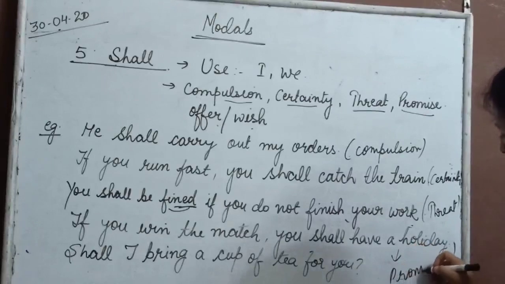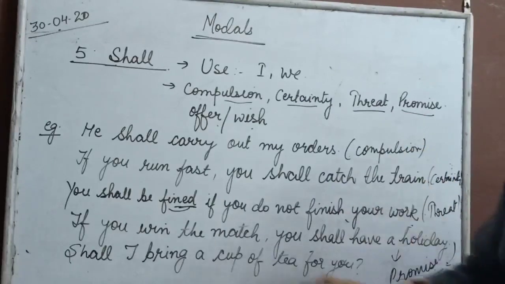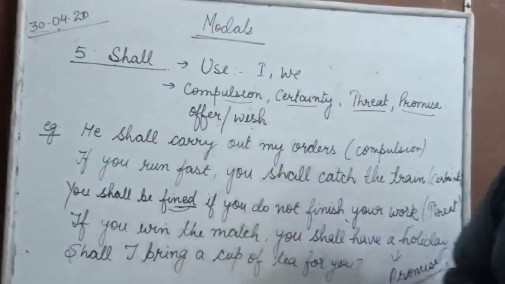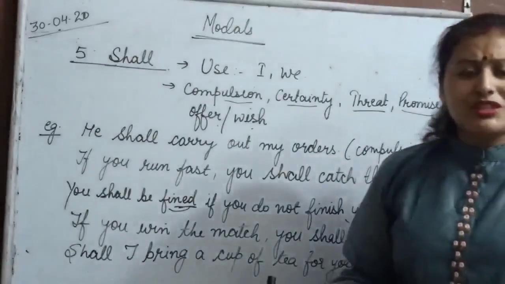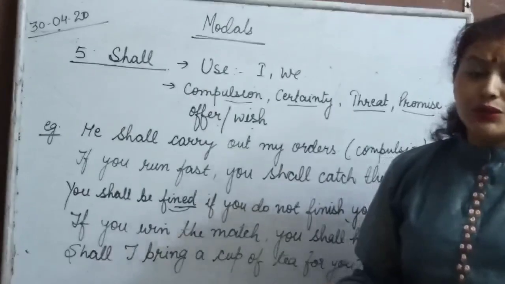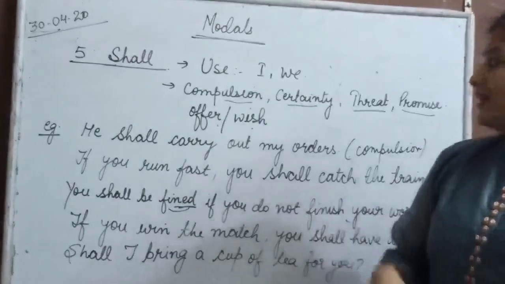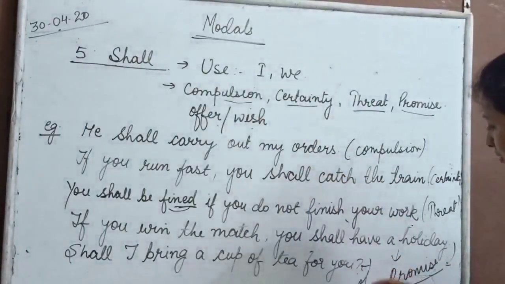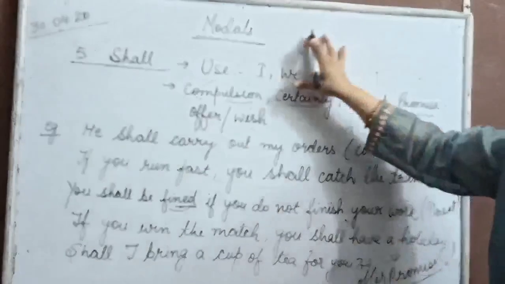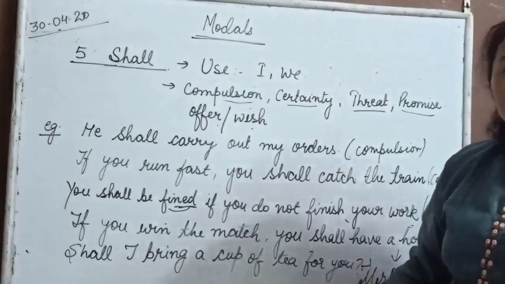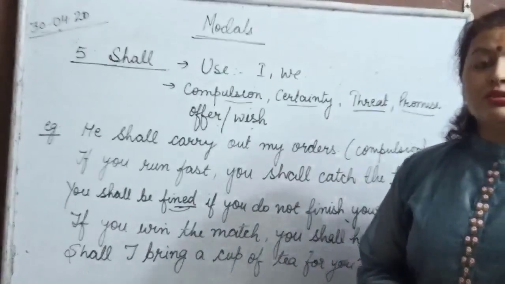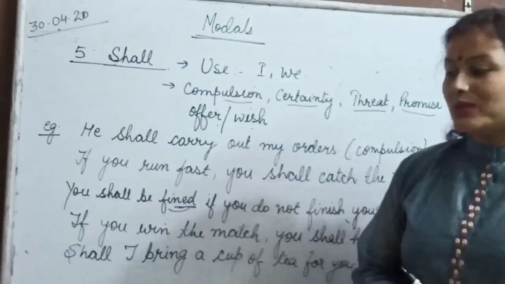Promise. To show the promise also we use shall. Next one, and the last one, shall I bring a cup of tea for you? What do you think it is? It is of course an offer. I am making an offer. So these are some uses of the modal shall. Now let us move to the another modal, that is will.